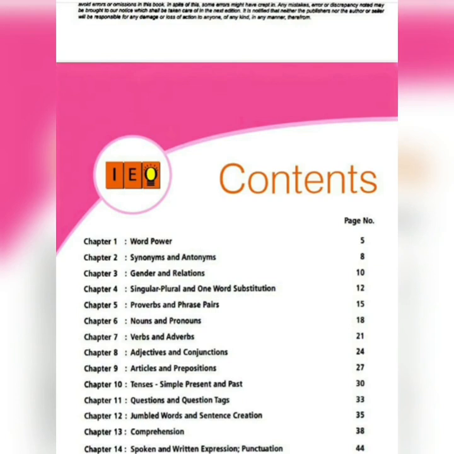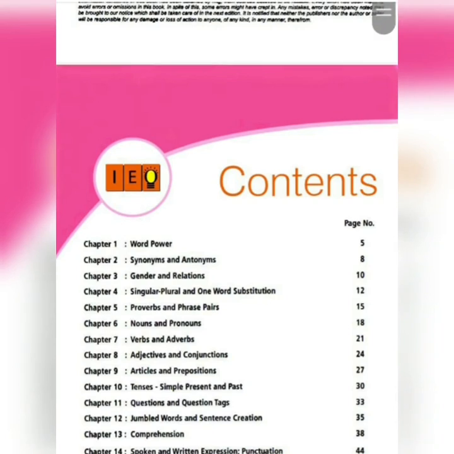First of all, as you can see, Chapter 1 is word power. Then Chapter 2 is synonyms and antonyms. Then Chapter 3 is gender and relations.